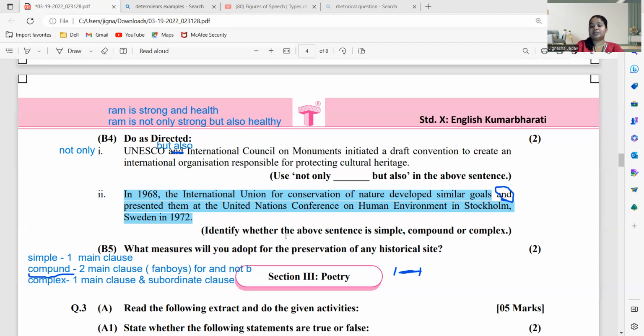Identify whether the above sentence is simple, compound, or complex. Now, how to identify a sentence is simple, compound, or complex sentence? So you have a simple rule over here. अगर sentence simple sentence होगा तो उसमें एक ही main clause होगा. Okay, main clause is the line, as I said. Main clause कौन सा होता है? जब आप sentence पढ़ते हो वो sentence आपको खुद में ही complete लगता है. It doesn't depend on another sentence to complete itself. अगर simple sentence होगा तो उसमें एक ही मेन क्लॉज होता है.